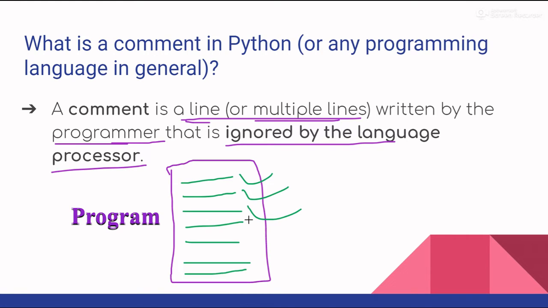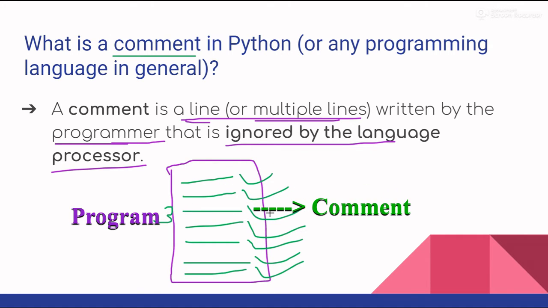In the case of Python, each of these lines is first compiled and then interpreted. So in the case of comments, if the third line that we have written is a comment, this line will not be processed by the language processor. That is, this line will be skipped by Python's language processor while processing the code.